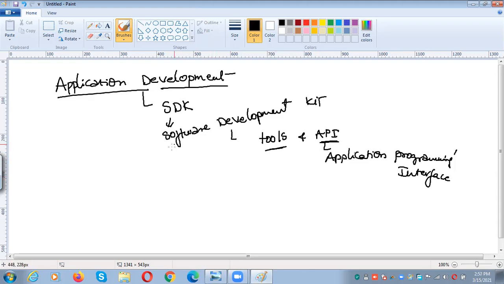Once the application is developed, we need to test and debug the application, right? So how can we test our applications? By using an emulator. The emulator is used to test and debug the application. Once we have developed the application by using this SDK, tools and APIs, one has to test and debug it, to see whether it is working properly or not. By using the emulator, we can test and debug the applications.